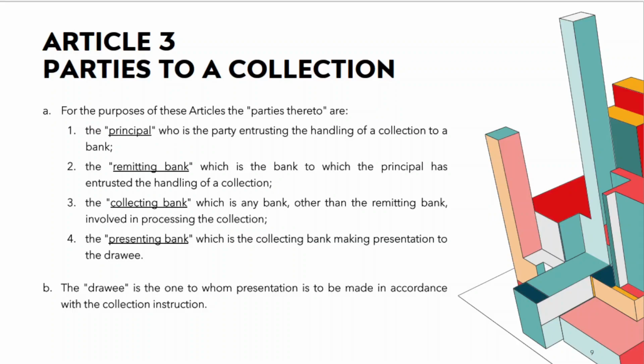He or she is the party who is handing over this collection to the bank, who is submitting the documents to the bank so that it will get passed on to the final receiving party who will be the drawee. So essentially, this principal is the seller, or to be exact, he or she will be the exporter.